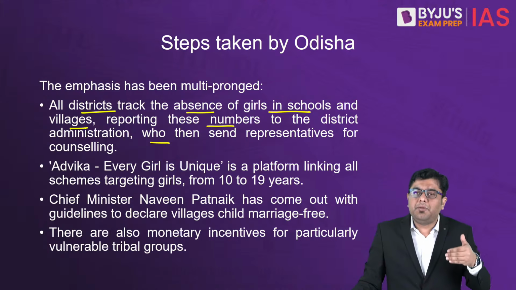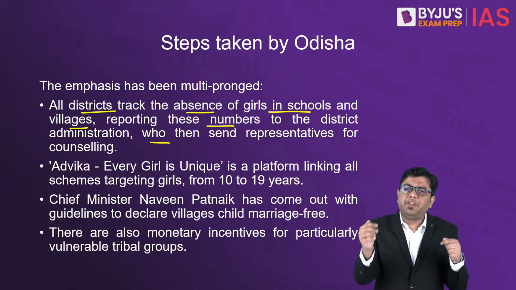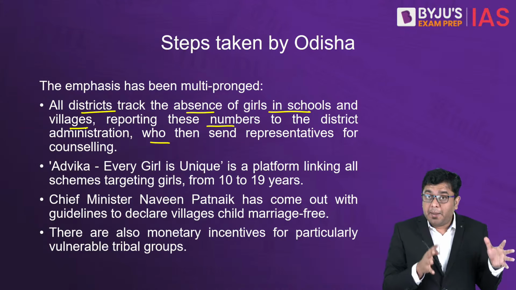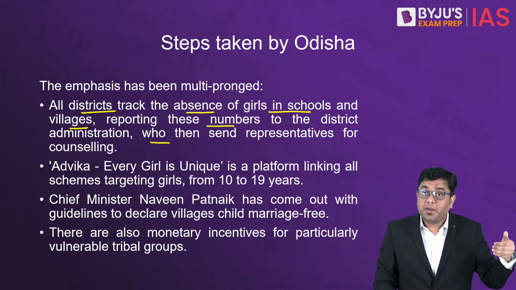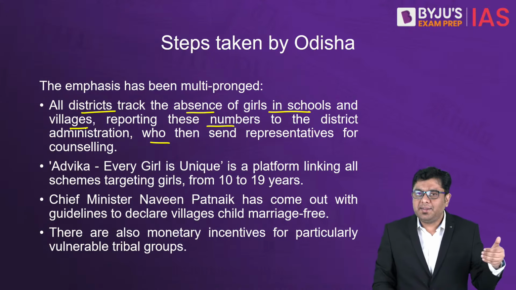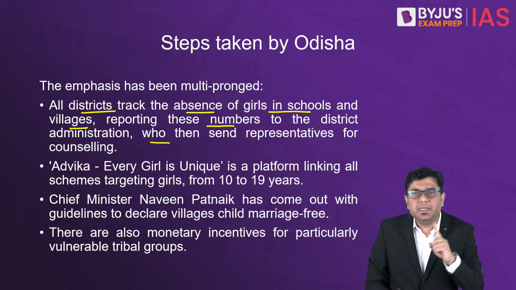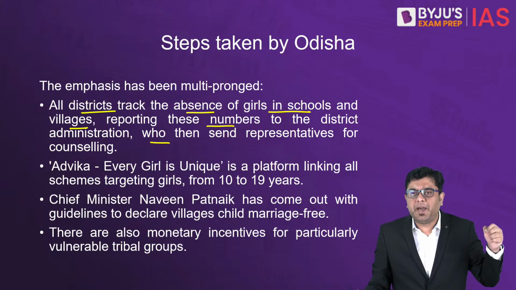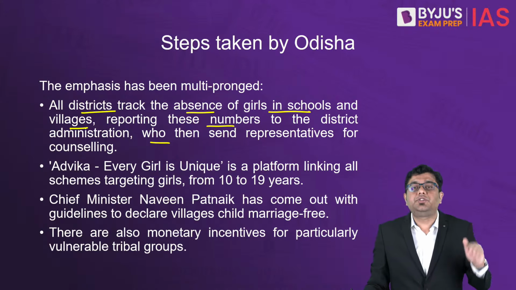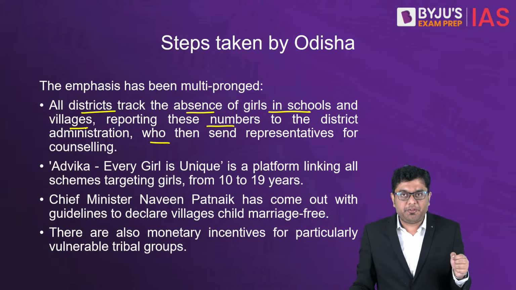This data was backed by research which indicated that if the number of years that a girl or a boy spends in schooling is increased even by 1 year, the percentage of the population who indulge in child marriages decreases drastically. So the impact of education is very significant.